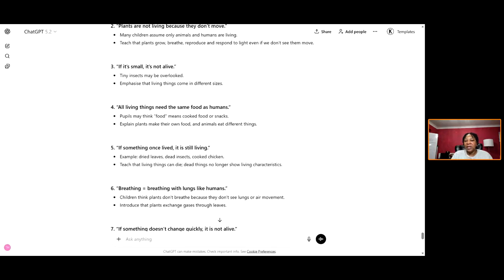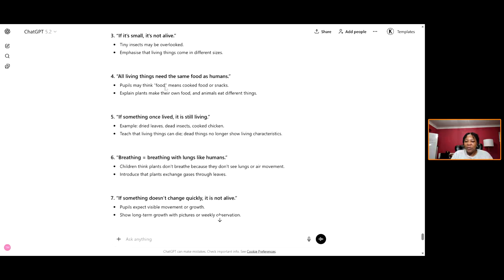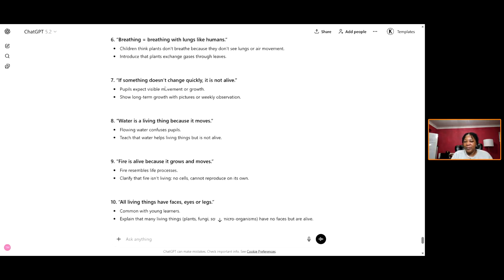If it's small, it's not alive. Some children might think that insects are not alive. So it's giving me the information that I need.